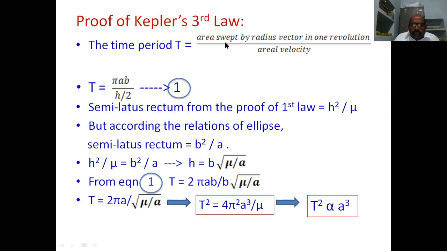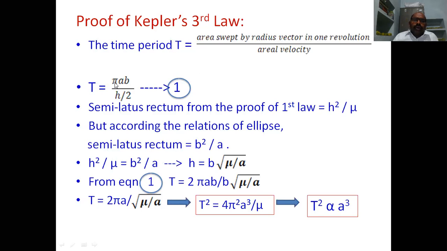And we calculate the area swept out by the radius vector in one revolution. In one revolution, it completes one round. Therefore, the area of the ellipse is our required thing.